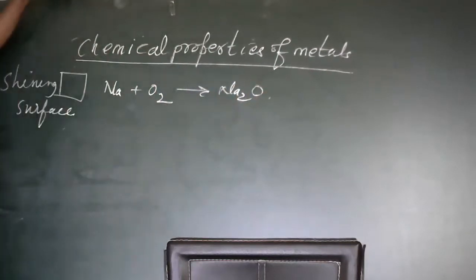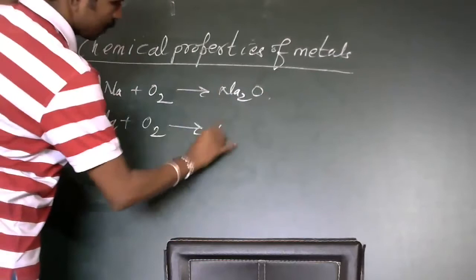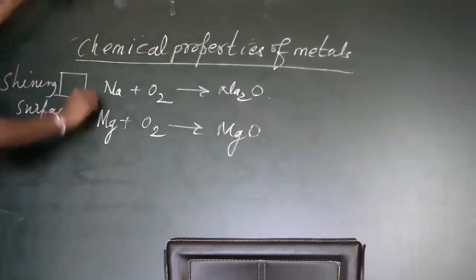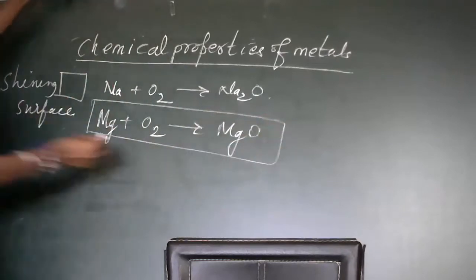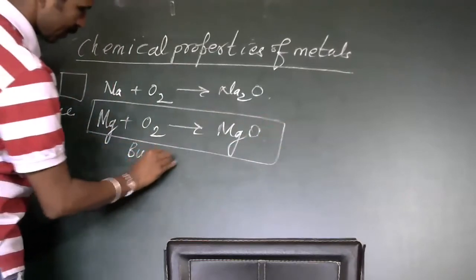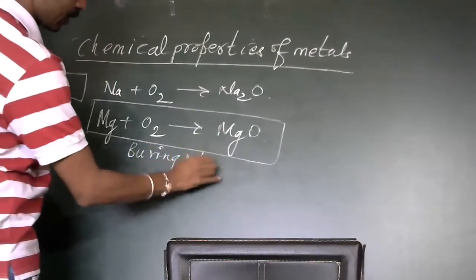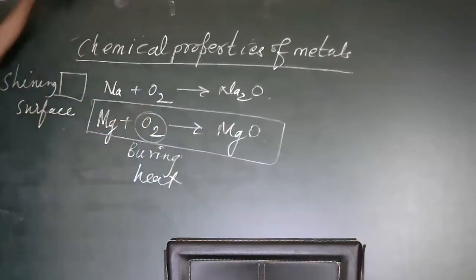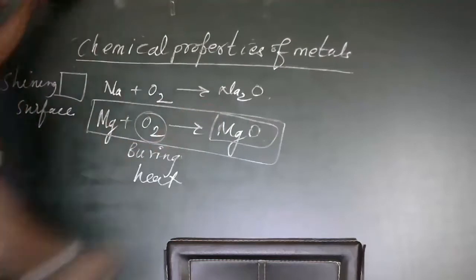Or magnesium: if it reacts with oxygen, it forms MgO. This reaction we saw in the first chapter, burning. When you heat magnesium in a flame in the presence of oxygen, it becomes magnesium oxide.